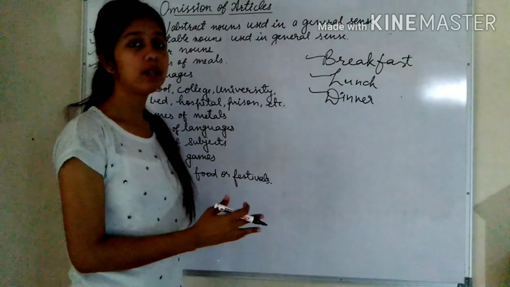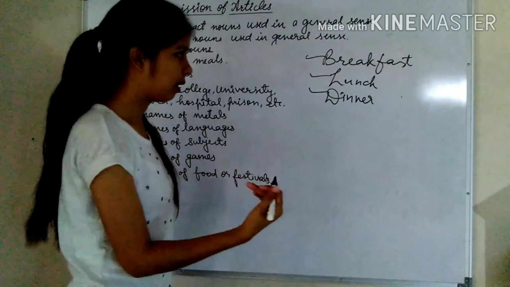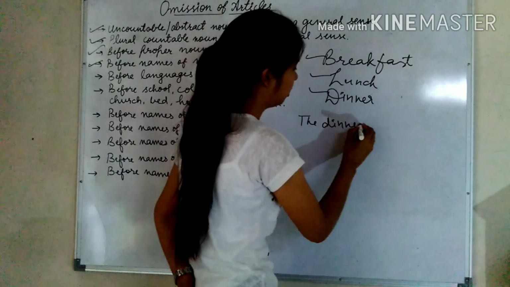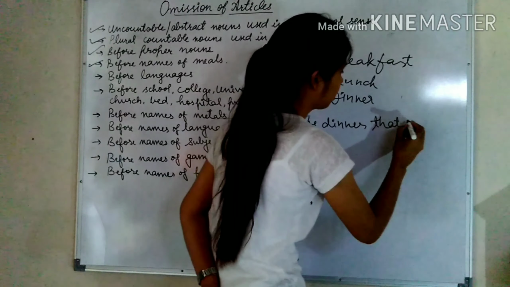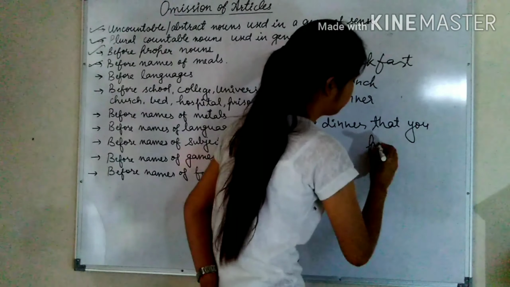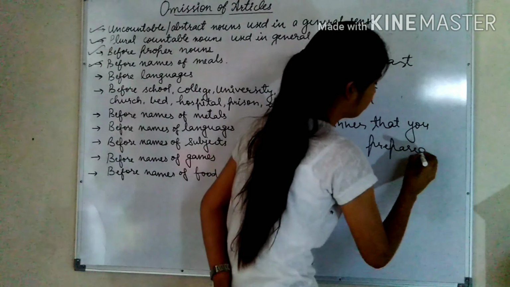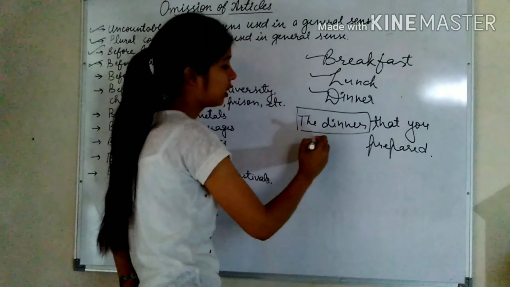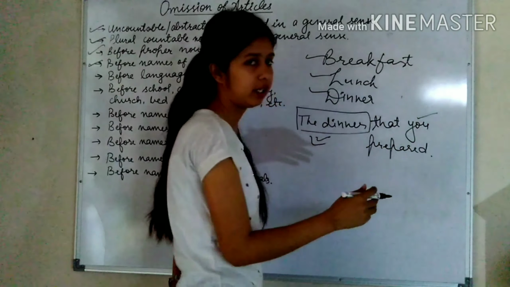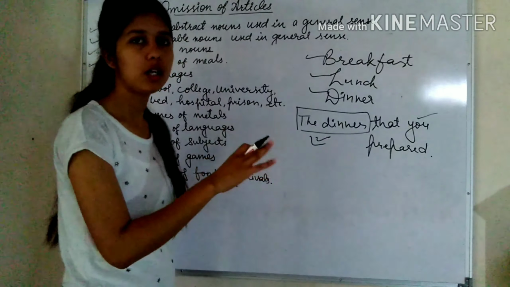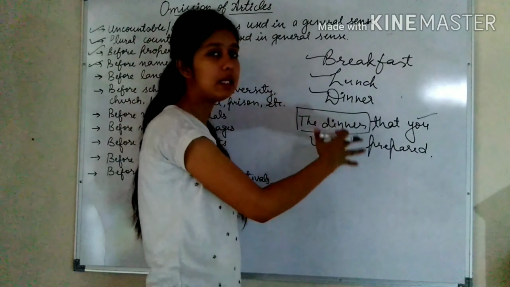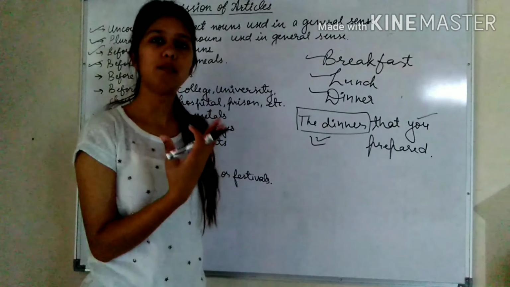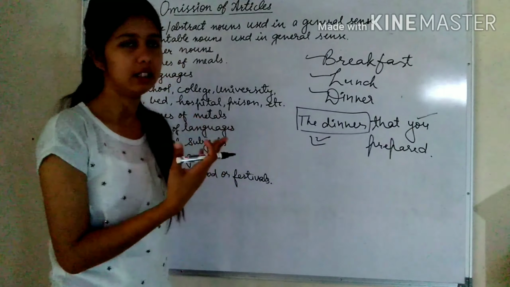But when we talk about a specific meal, for example, the dinner that you prepared. Now in this one, I am talking about that specific dinner which you prepared. Means not a general dinner, not a general meal, but the specific meal prepared by you. So while talking about any specific meal, we can use article the.